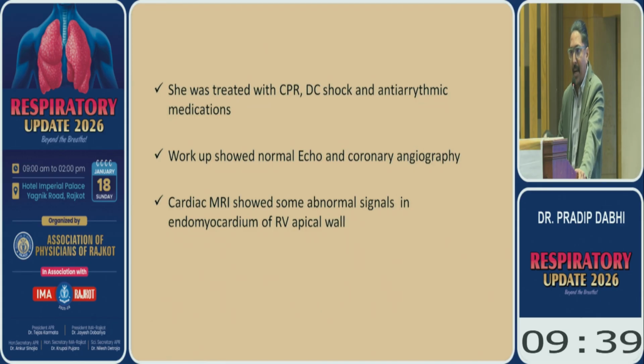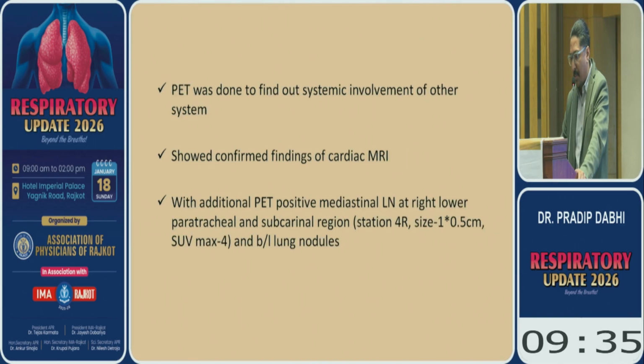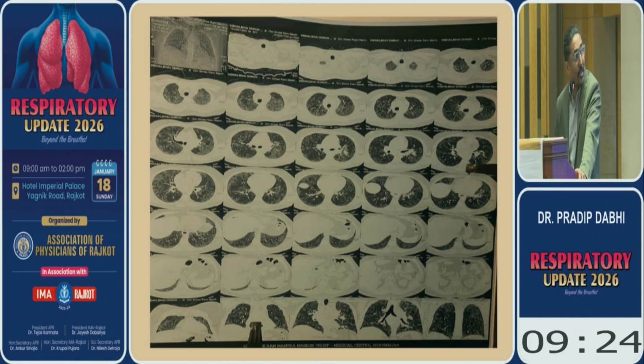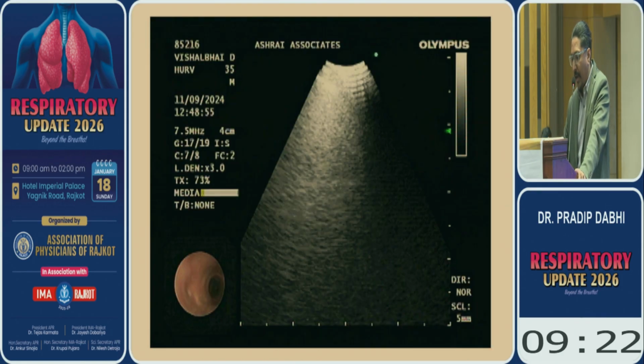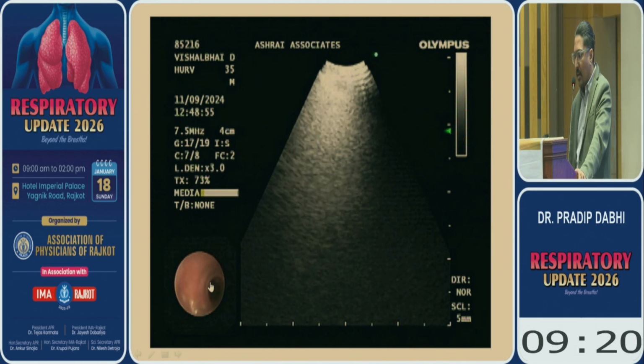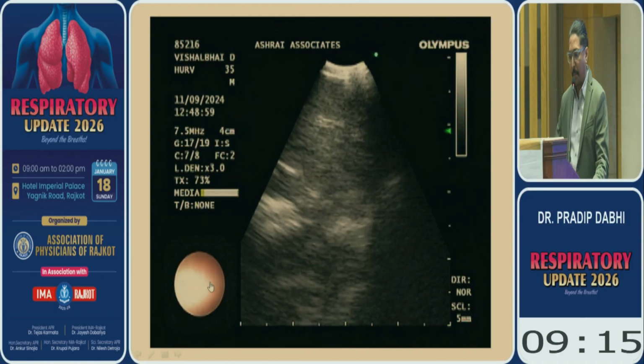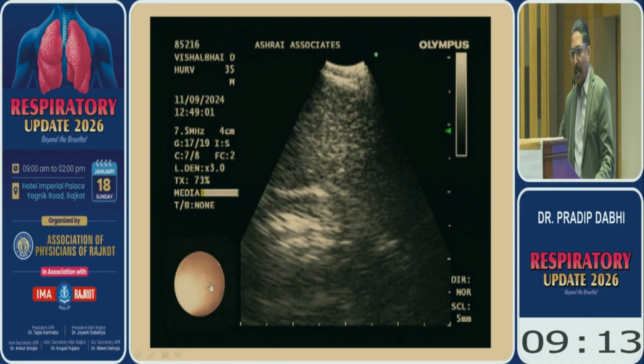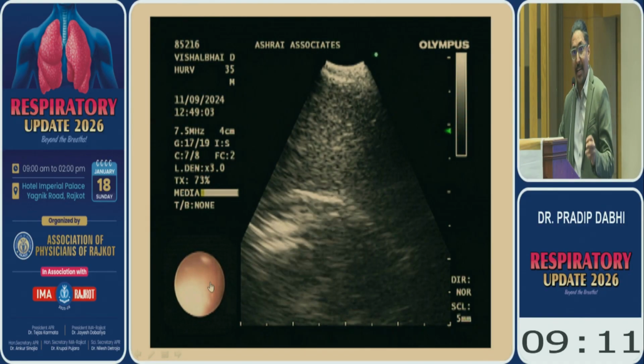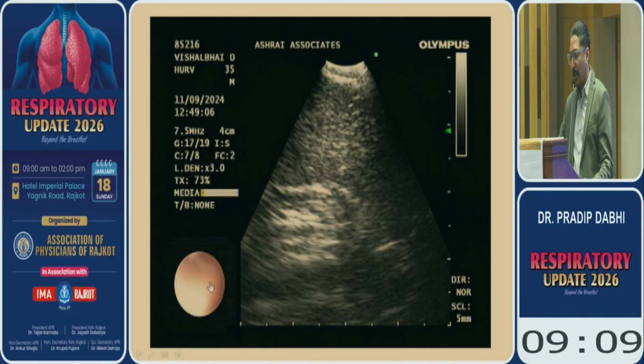Cardiac MRI shows some abnormality in the apical wall of the myocardium. A PET scan was also done to find out the systemic cause of this malignant arrhythmia. It shows bilateral diffuse lung nodules and high-uptake mediastinal lymph nodes. So these are the lung nodules. So what did we do? We did the EBUS, from the mediastinal lymph nodes, the subcarinal lymph nodes. But the EBUS rapid on-site evaluation shows only scanty tissue. Sometimes it will happen. So what do we do?